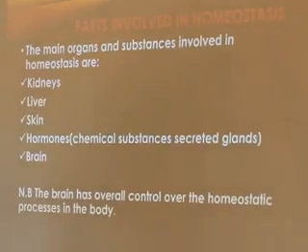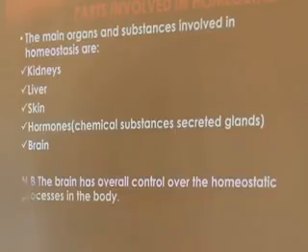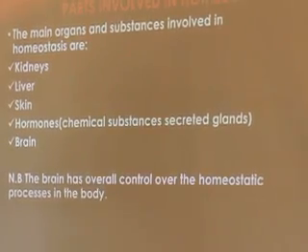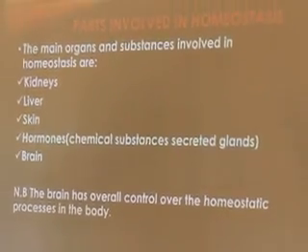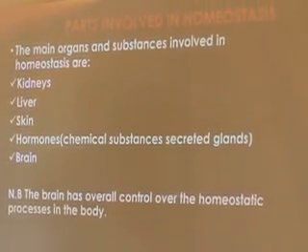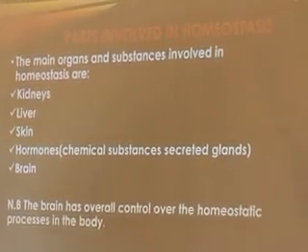We have the skin, which you all know, carrying out homeostatic activities. We have hormones. These hormones are not just substances, but they are chemical substances that are found in the endocrine gland. Endocrine glands are ductless glands, and they are said to be ductless glands because they are not actually organs in fleshy form, but they are actually operational in fluid states in our body.